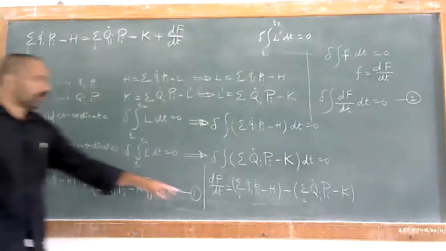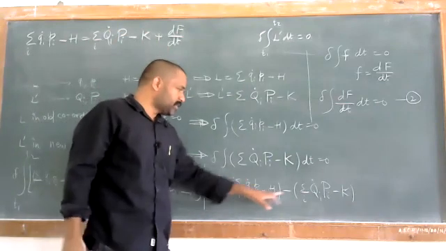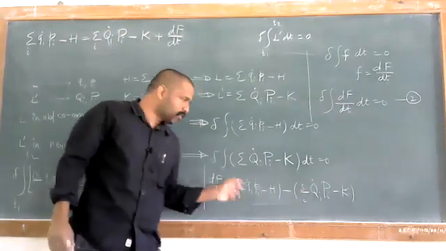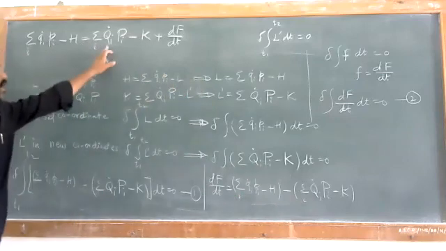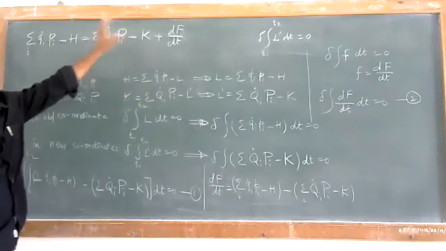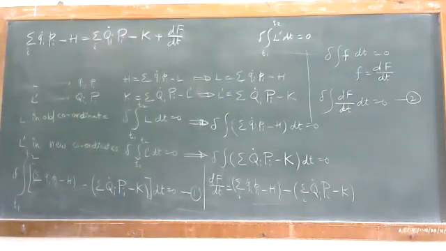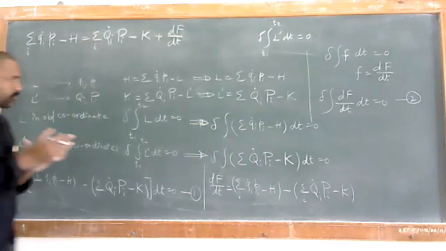Summation over qi dot pi minus h, we transferred the other term across. So we have summation over i of qi dot pi minus k plus df by dt. This function is known as a generating function. So we'll have to find these conditions.